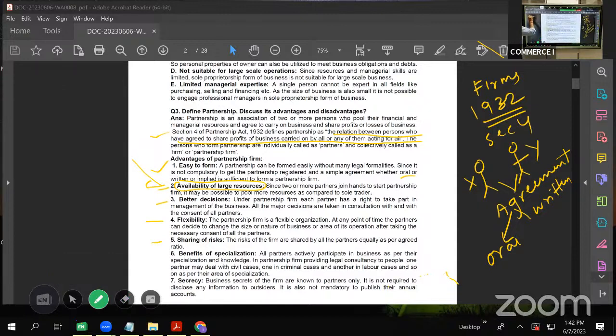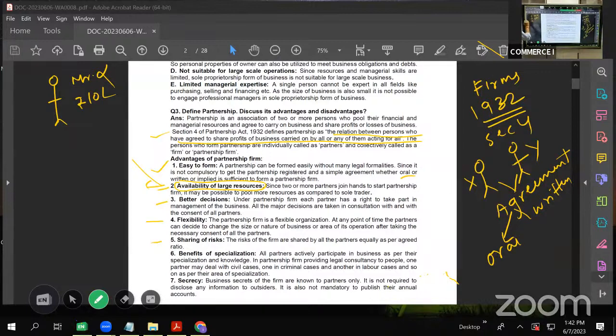Suppose there is only one owner, say Mr. Alpha. He incurred a loss of 10 lakhs. Obviously, is anybody going to share his loss? The answer is no. Nobody is going to share his loss. He has to bear the total loss himself only, isn't it?